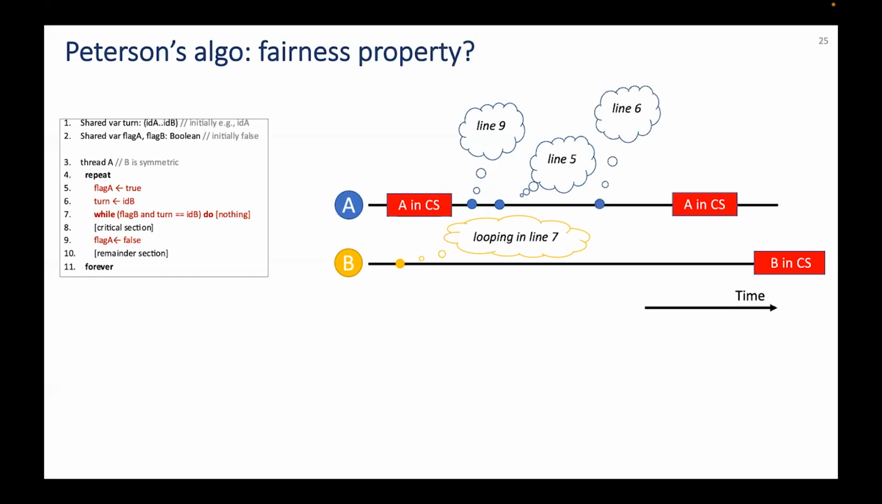Then A sets turn to ID B and enters the while loop. If B is waiting in its loop, then flag B is true. The value of turn is ID B because A just set it. Then we can conclude A cannot exit the loop until B is done with its critical section. Hence, this cannot happen. As before, swap A with B, and the same reasoning applies. So after all this, we can conclude that Peterson's algorithm is valid.